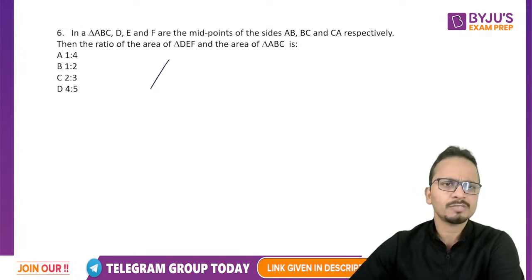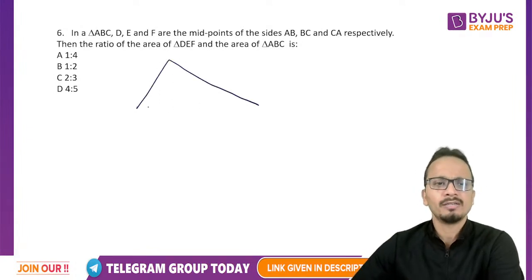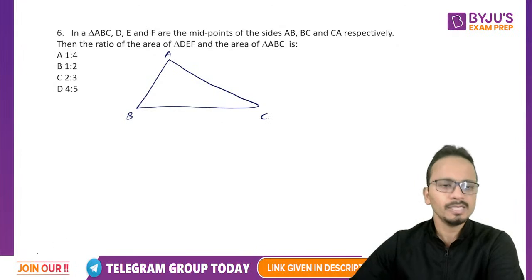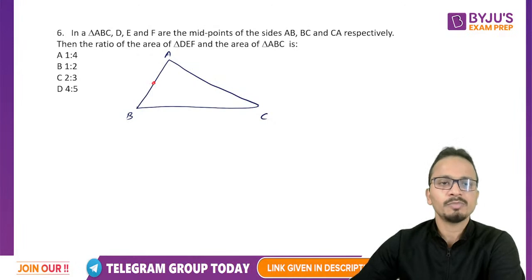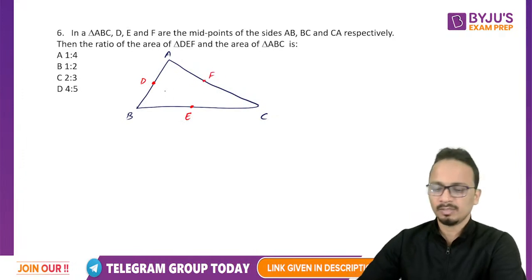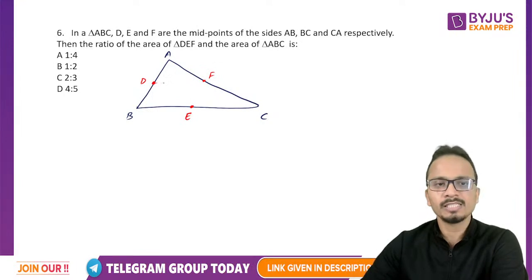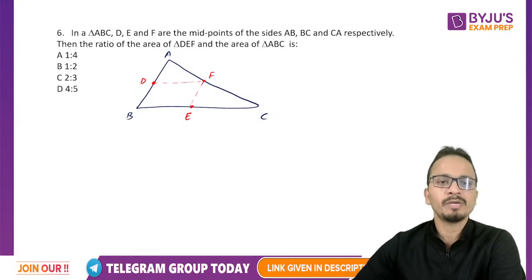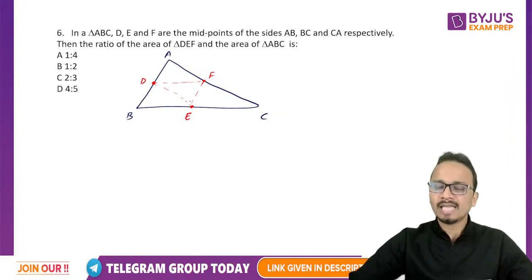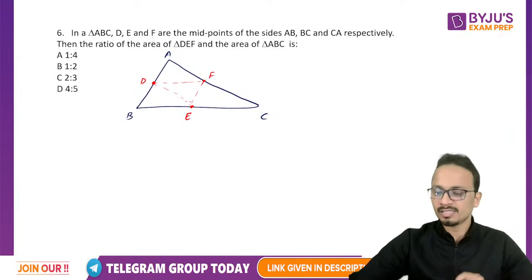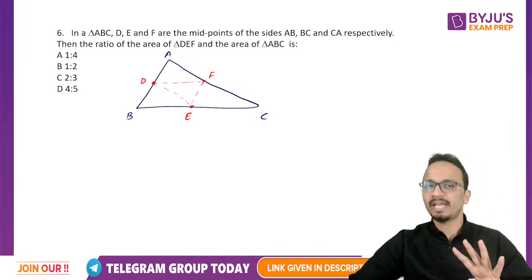In any random triangle, let's say ABC, if you take the midpoints of all the 3 sides, let's call them D, E and F, and join these 3 midpoints, you can see that the entire triangle is now divided into 4 small triangles.